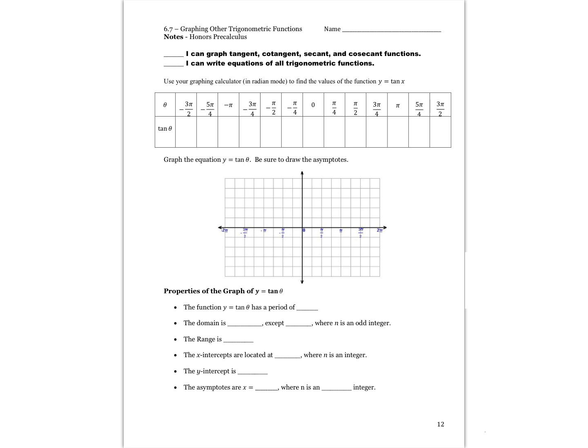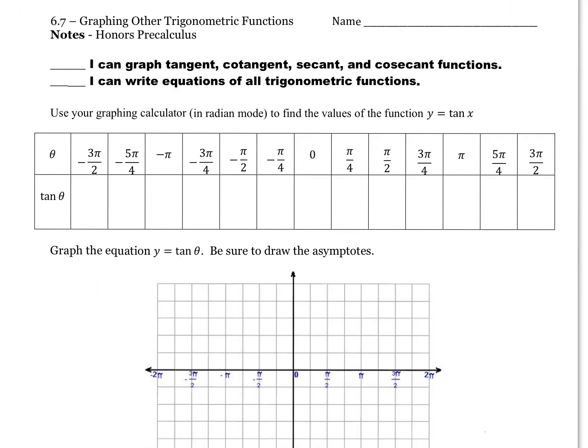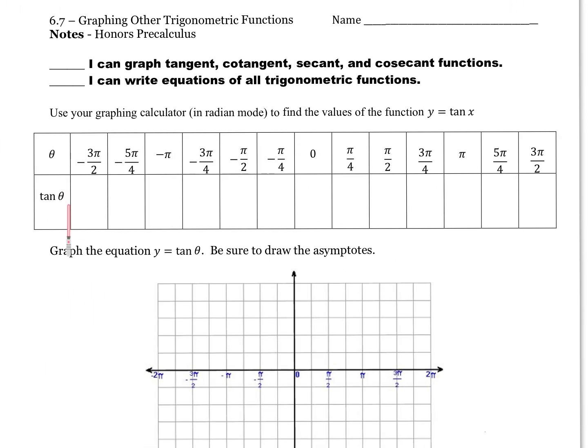And here's why. You guys, let's go use that page 1 in your packet to help ourselves figure this out. The tangent is y over x. Let's just start at 0, my bad. Let's start at 0. At 0 radians, this is in the middle of my table. At 0 radians, which is over here, what's my y over x? Yeah, 0 over 1 is 0, right? So right in the middle of my table, I'm going to start with a 0.